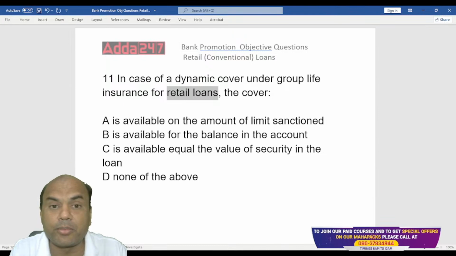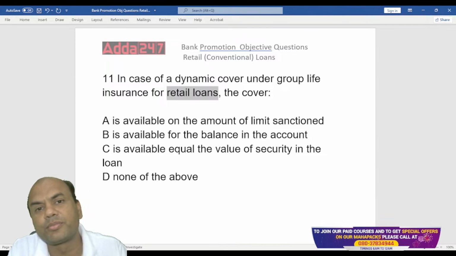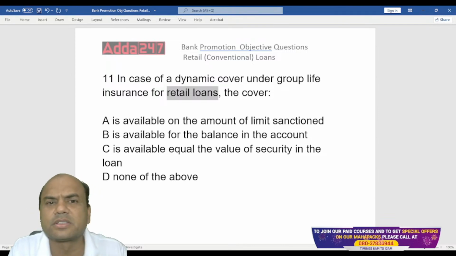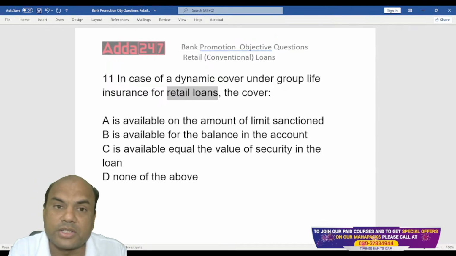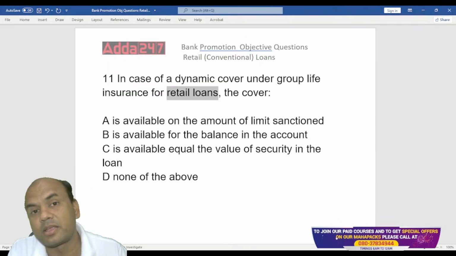I'll have to pay a premium separately. Now if I go on paying this home loan, and after let's say 5 years my loan remains only 12 lakhs, this insurance cover automatically reduces to 12 lakhs. Automatically, remember. And accordingly, the premium also reduces.